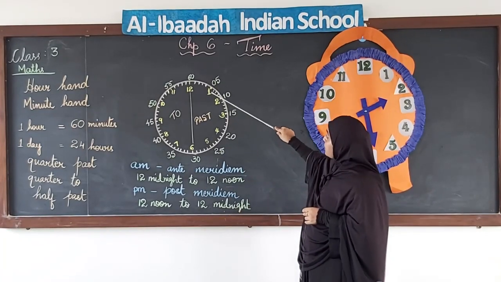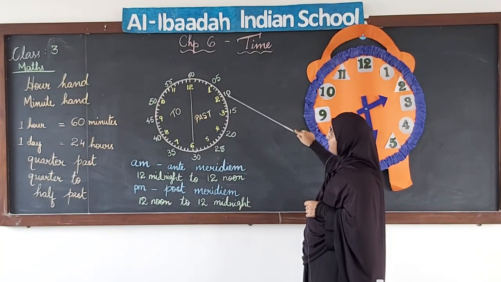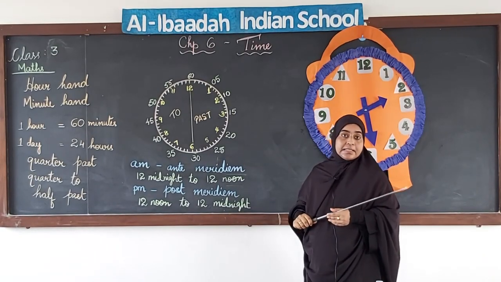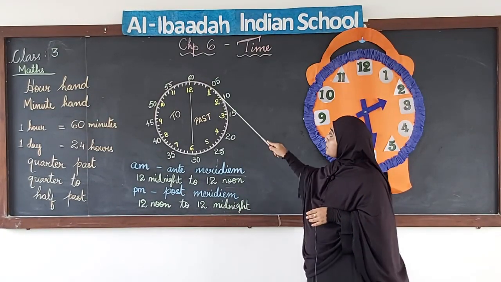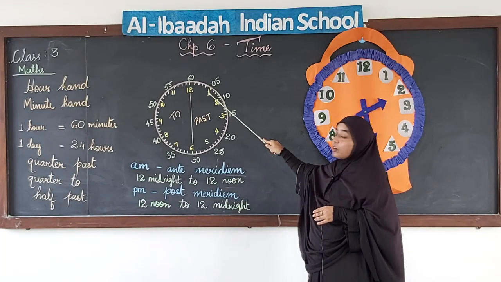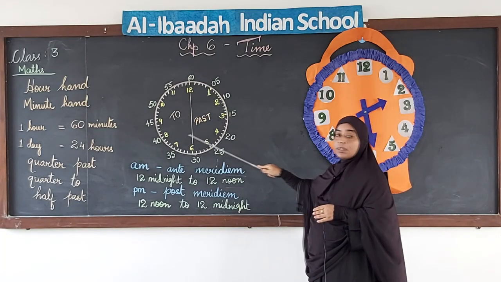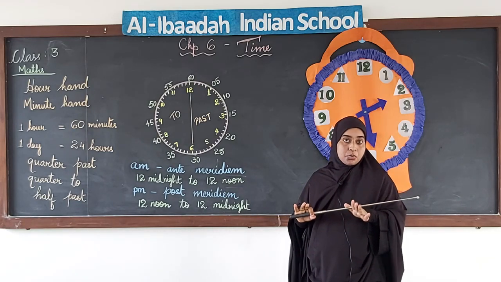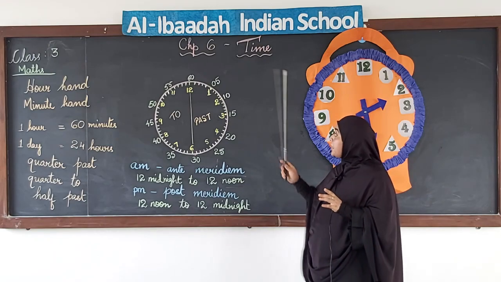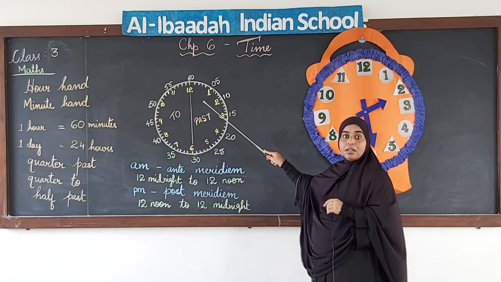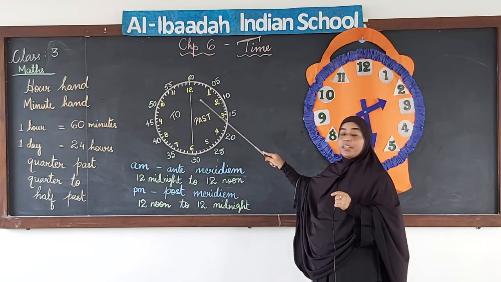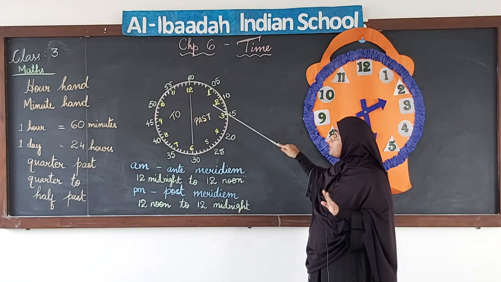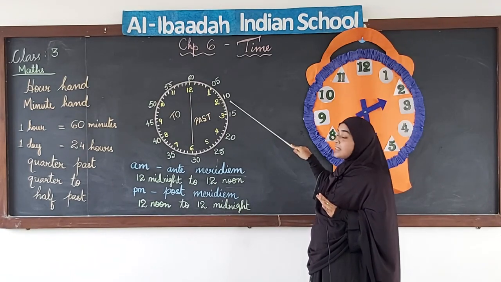And the same numbers you can see outside, I have written 5, 10, 15, 20, so on till 60. These are the minutes. That means when our hand is pointing at these numbers, we read them as hours, like 1 hour, 2 hours, 3 hours, so on. But when the minute hand points at the same number, the value of this number will change. Like if it is at 1, it will be 5 minutes.